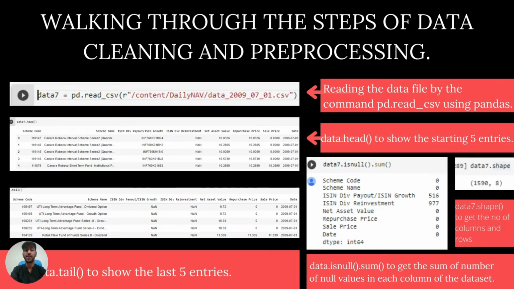The first line of code reads the file. The second and third give us the head and tail of the dataset. Dot shape gives us the number of columns and rows, and dot isnull() dot sum() gives us the number of null values in each column.